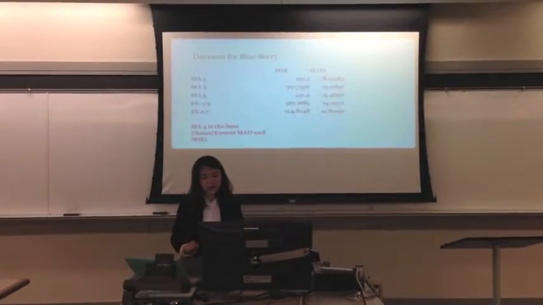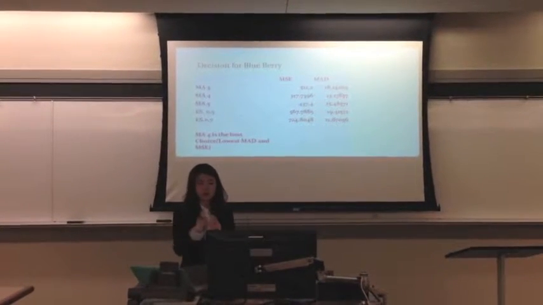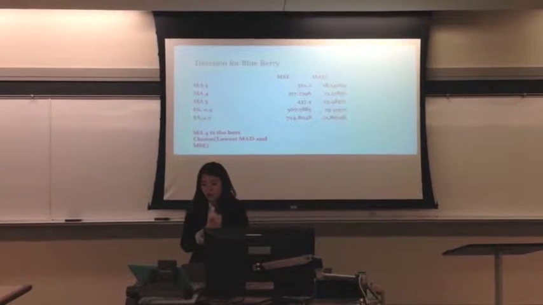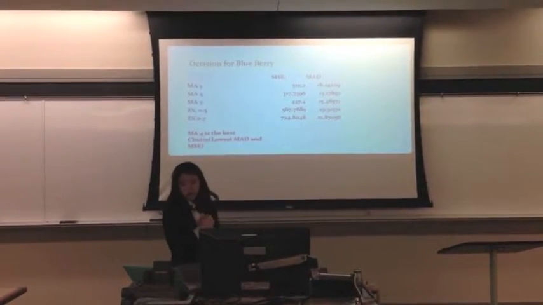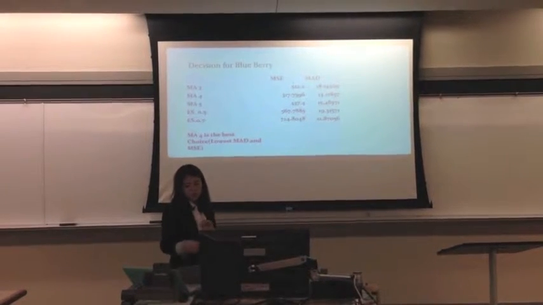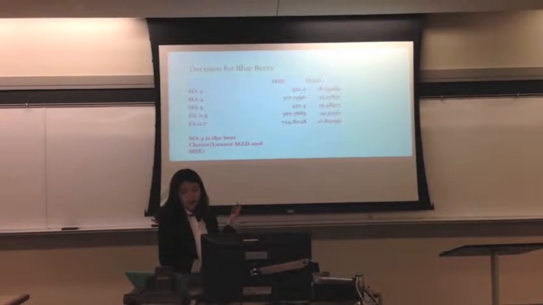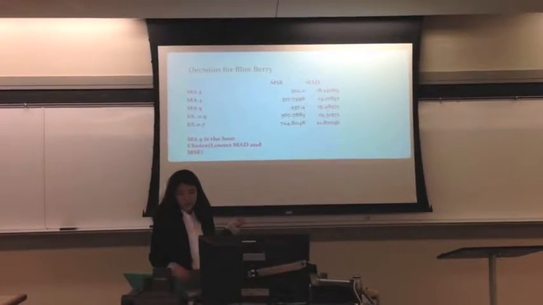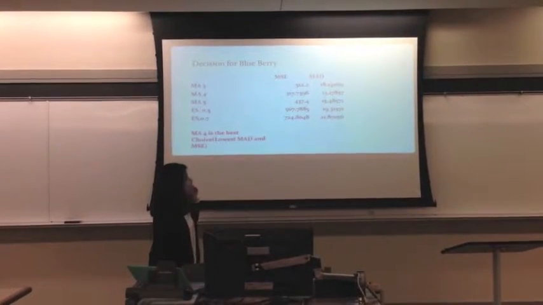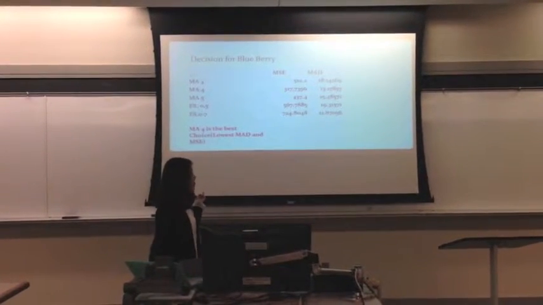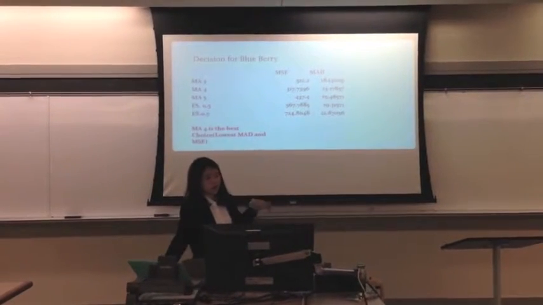When it comes to deciding which method we should choose, either Todd's method or my method, we came up with 2 error calculations, which are mean square error and mean absolute deviation. With the aid of these 2 error calculations, we are going to select the forecasting method that has the least error. As you can see from the graph, the moving average method with n equals 4 yields the least error. Therefore, I think we should choose MA4 as our forecasting method.